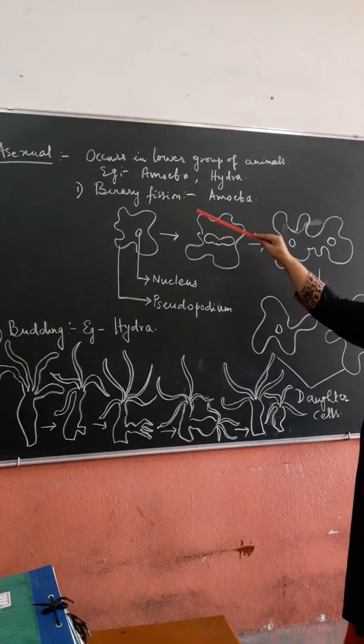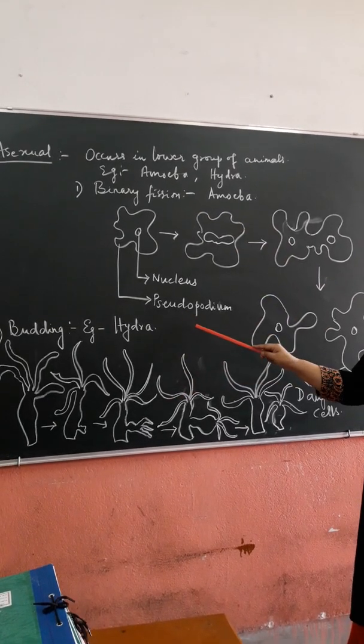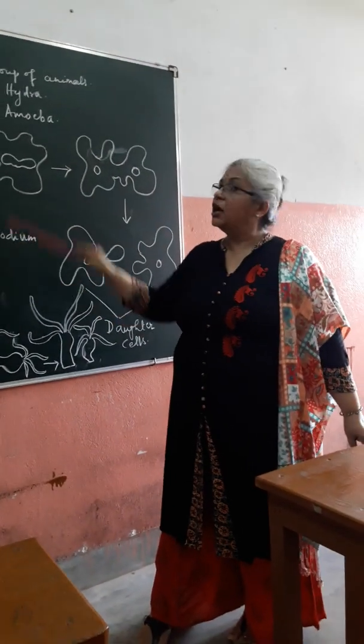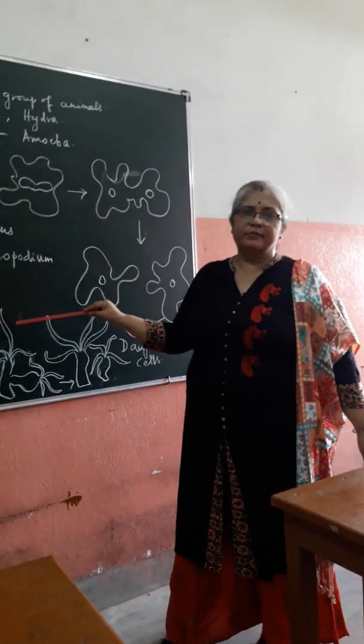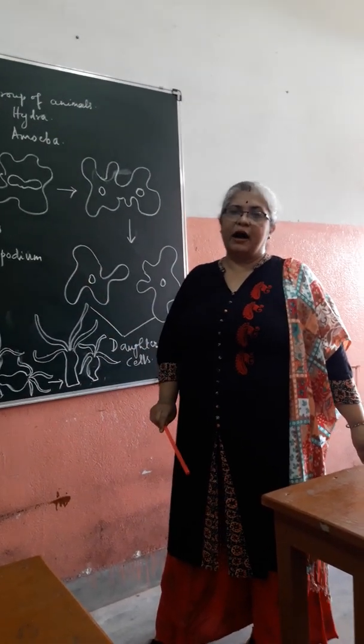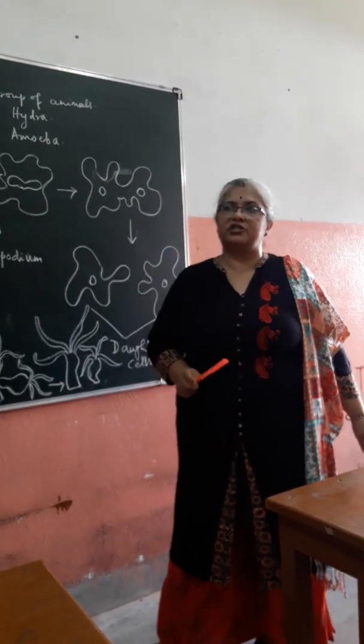So these are the two different modes of reproduction in animals, which we usually find in the lower group of animals. Now in the next class I will explain to you about sexual reproduction in